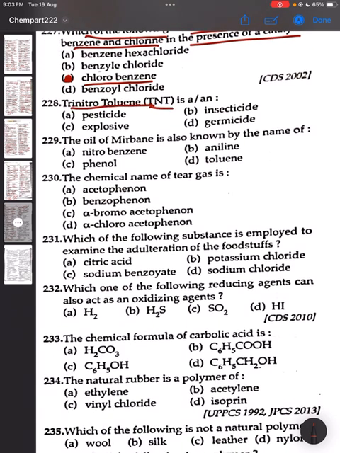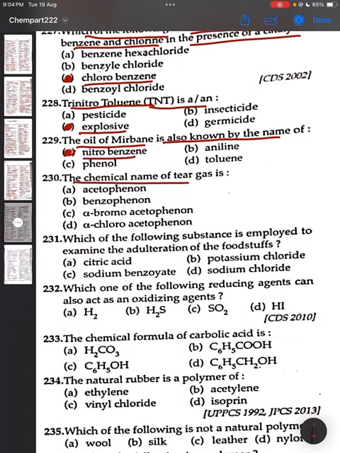Trinitrotoluene, it is an explosive, correct answer is C. The oil of mirbane is also known by the name of nitrobenzene. The correct answer is option A.